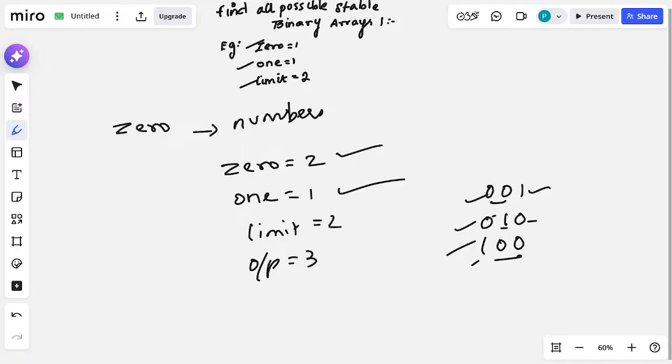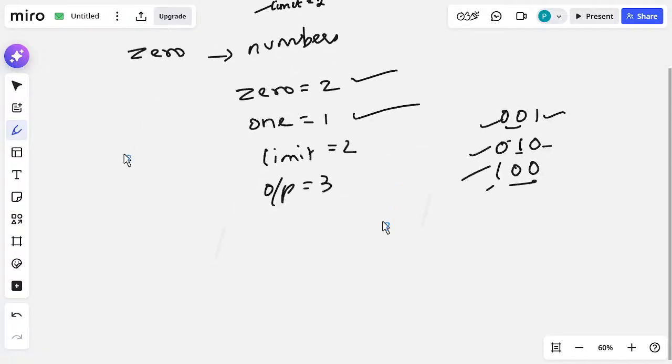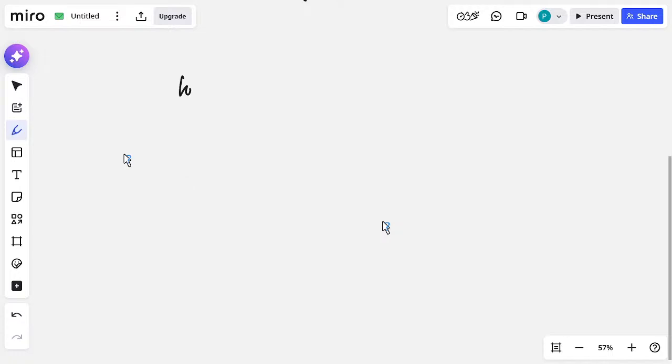So now we will write pseudocode for this problem. First, we are going to use DP for this problem, dynamic programming. First I will take one long array. Why am I taking long here? Because our answer may not fit in an int, so we are using long.